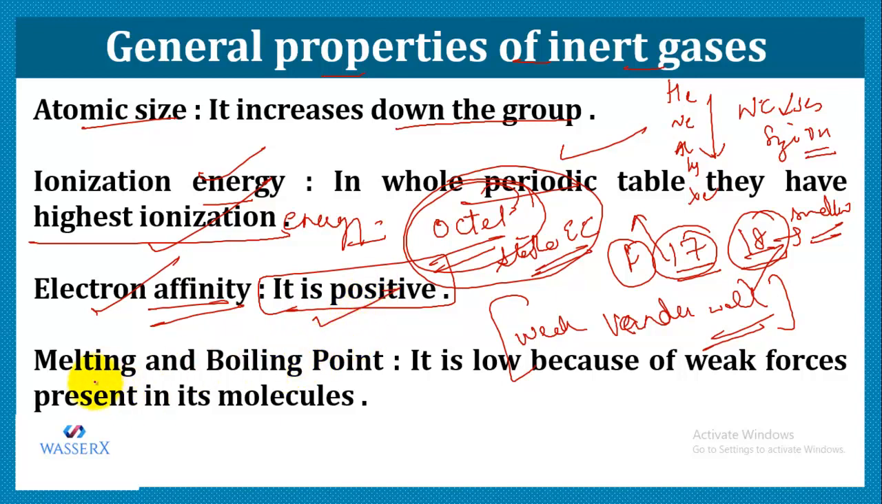Now let's talk about the melting and boiling point. The melting and boiling points of inert gases are low because of the weak van der Waals forces that we discussed, which exist between the molecules. Due to this, the melting and boiling points are low.